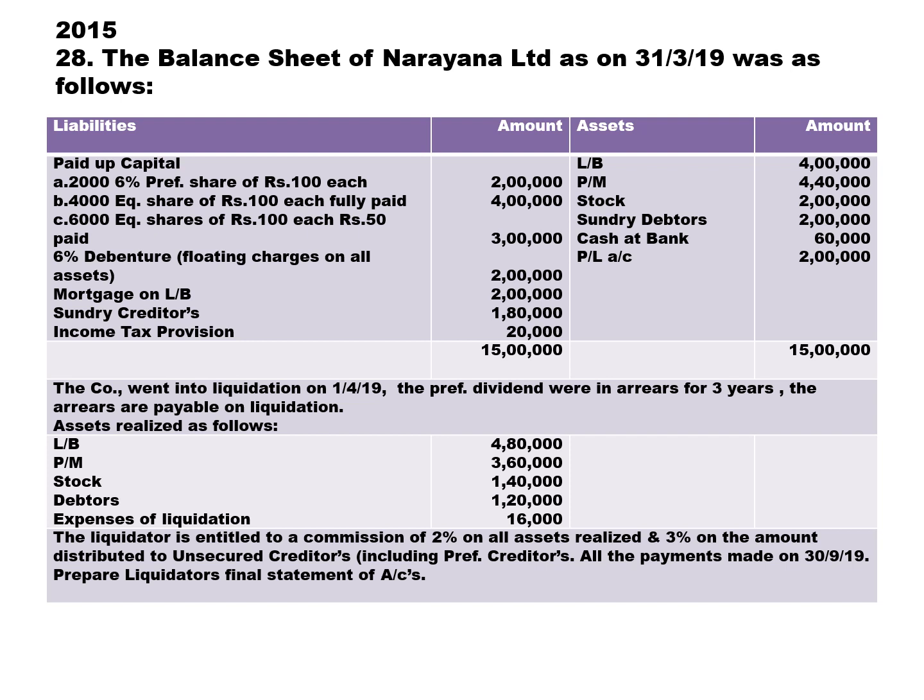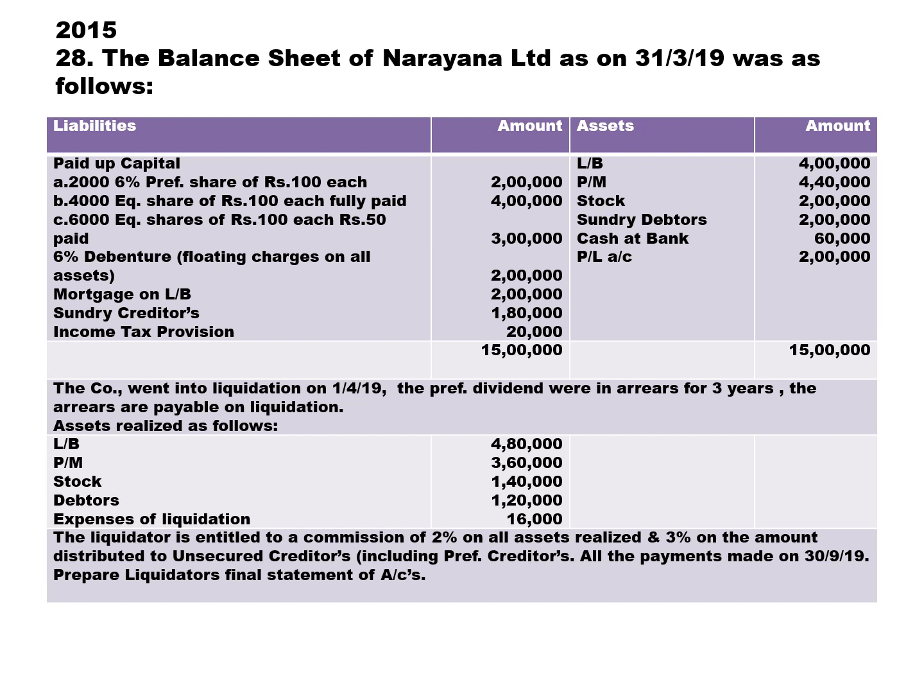Then we have 6% debenture. 6% indicates the rate of interest, 2 lakh. Then we have mortgage on land and building 2 lakh, it's called secured creditors. Then we have sundry creditors 1,80,000, it is treated as unsecured creditors. Then we have income tax provision, it is called preferential creditors. Tax is treated as preferential creditors. Then land and building, plant and machine, stock, debtor, 4 assets we have, and then 1 bank. P&L account, ignore it, don't take it for calculation.